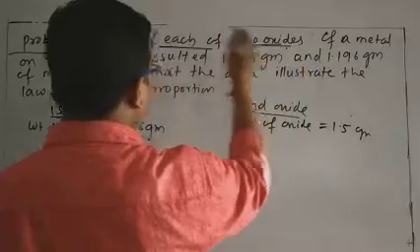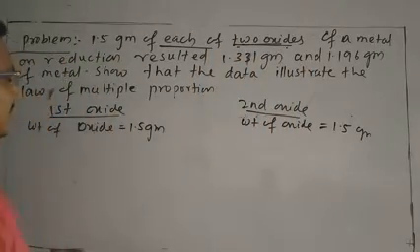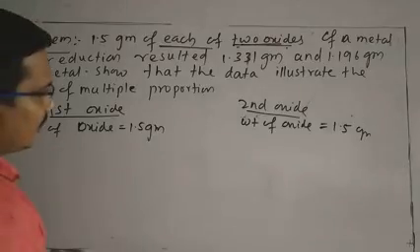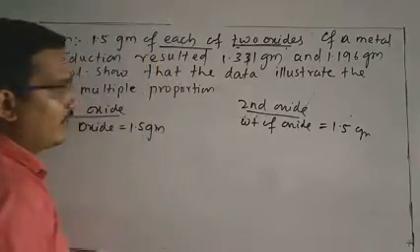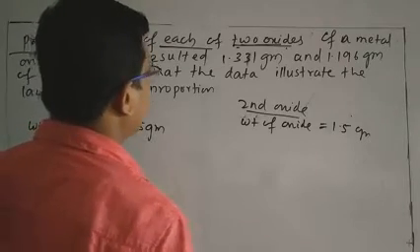Each of the two oxides has the same weight. Weight of first oxide is 1.5 gram, weight of second oxide is 1.5 gram. This data is given.